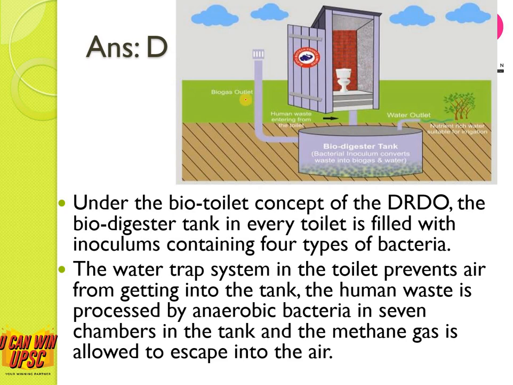You can see how the process works. The human waste goes to the biodigester tank, and the water is let out for irrigation, and there is a biogas outlet. Actually, here anaerobic bacteria in 7 chambers in the tank are involved.